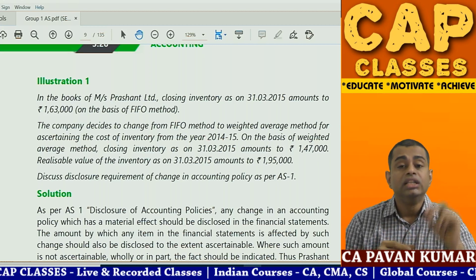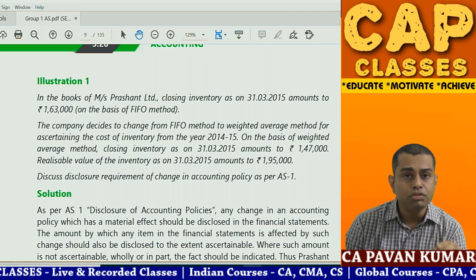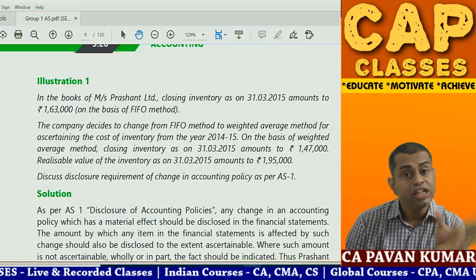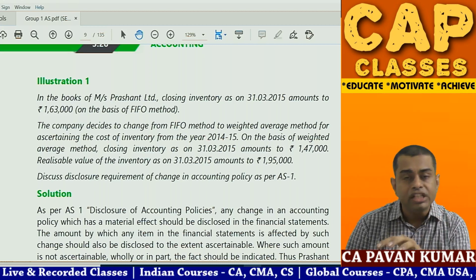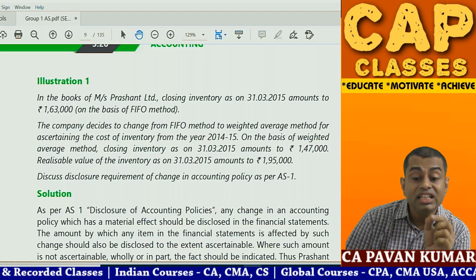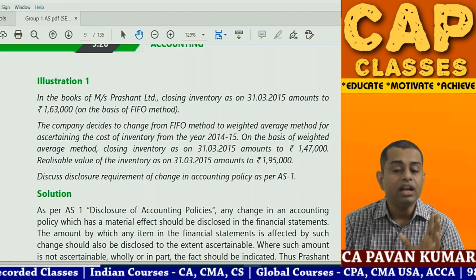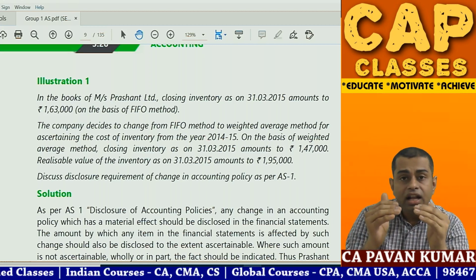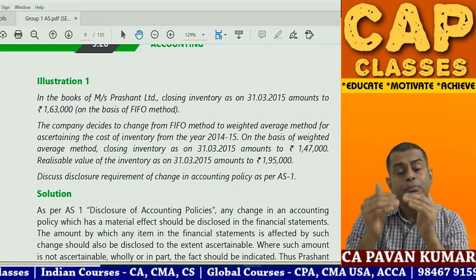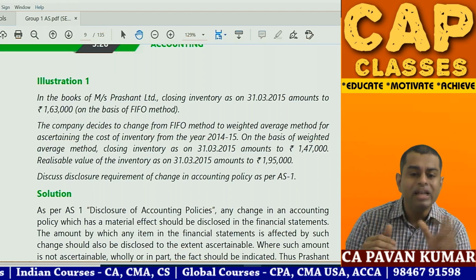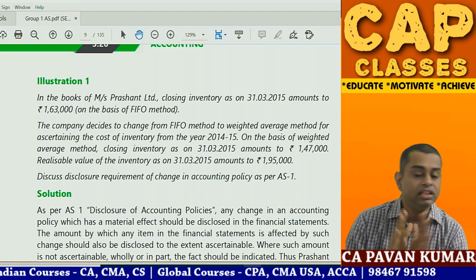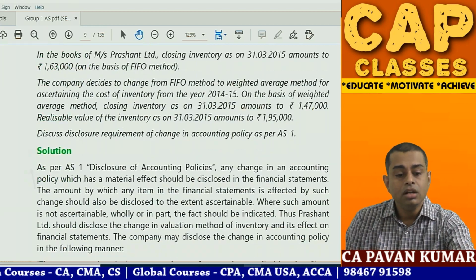Point number 2. The company should disclose in notes to accounts that they changed the accounting policy due to which there is an impact of 16,000 rupees on the P&L. The inventory and the profit for the year comes down by 16,000 rupees. This is what you need to mention. That's all. This is question number 1.